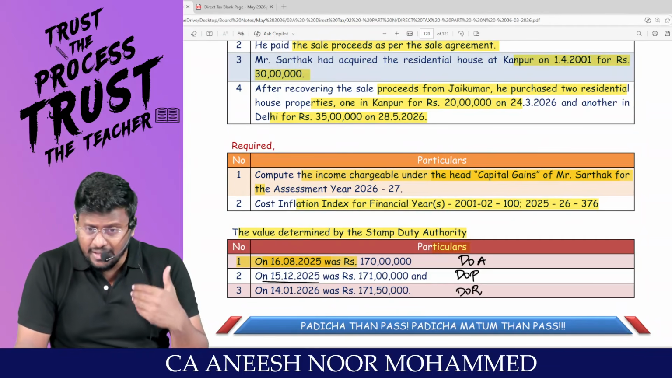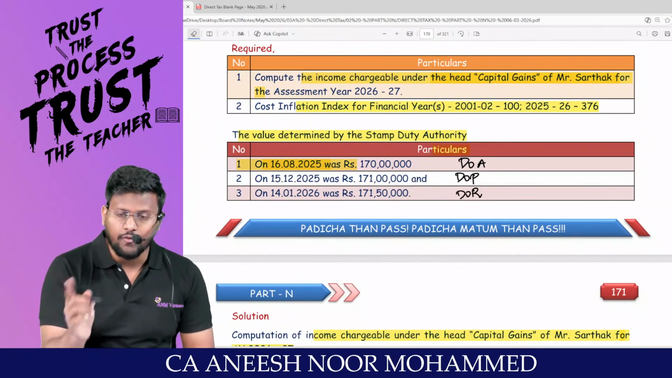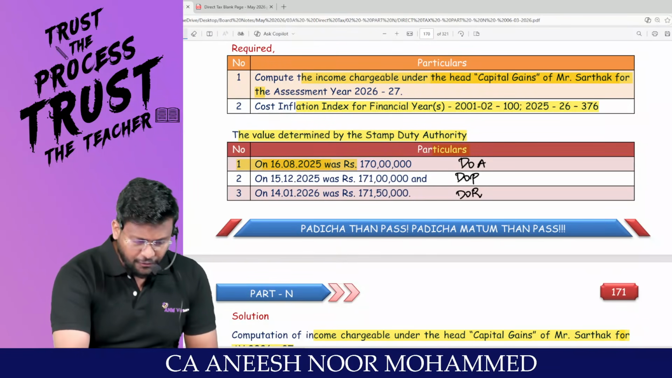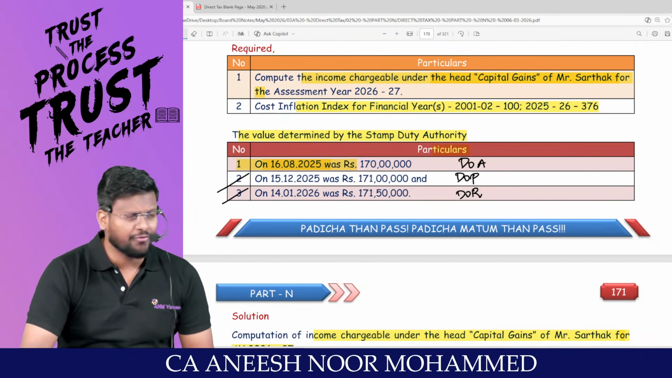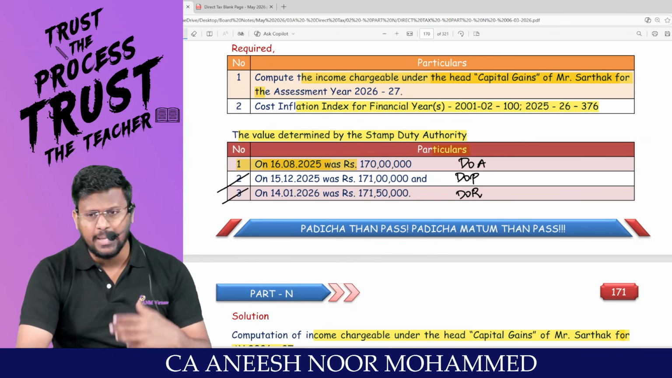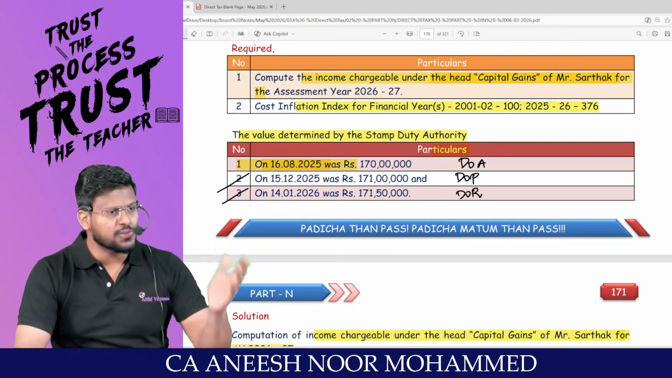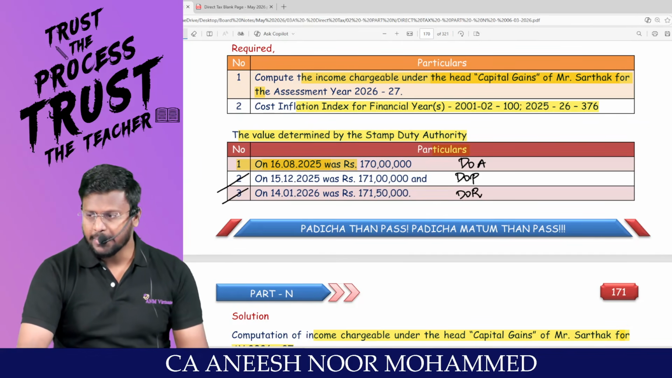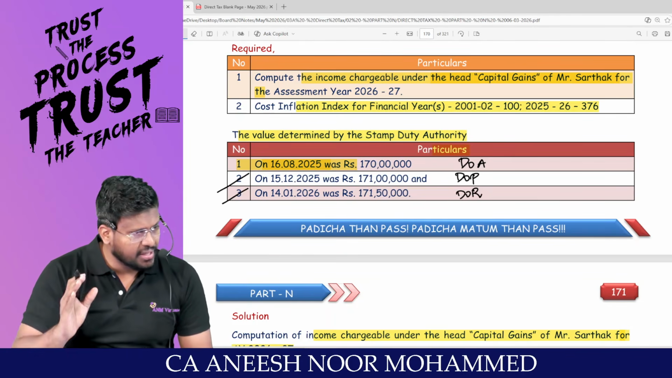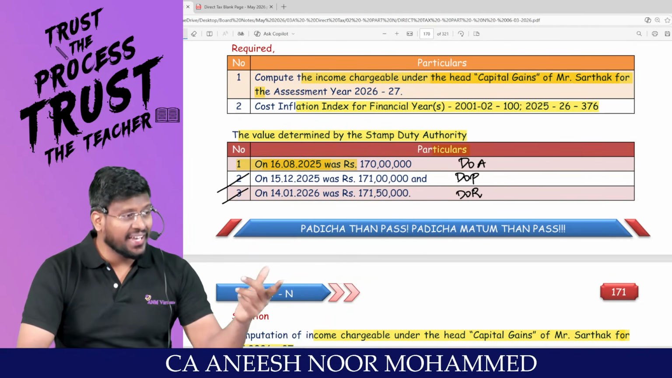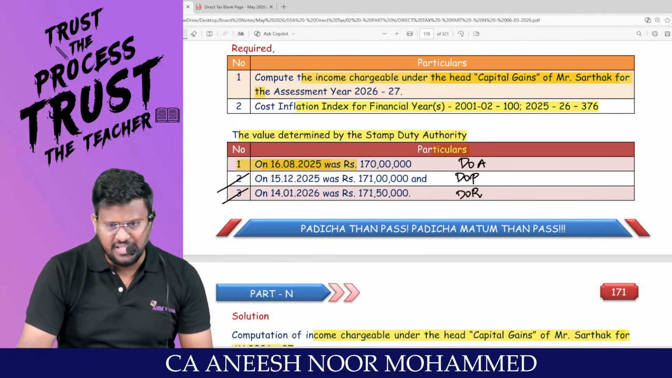Here students will get confused whether the date of transfer is 15/12 or 14/1. In a sense, 15/12 is the date of possession and 14/1 is the date of registration. If you see substance over form, once you are occupying the property, it means the property is ready to use. That means transfer has happened on 15/12/2025 itself. Only legally the document has to be transferred on 14/1/2026. Am I right, sir?